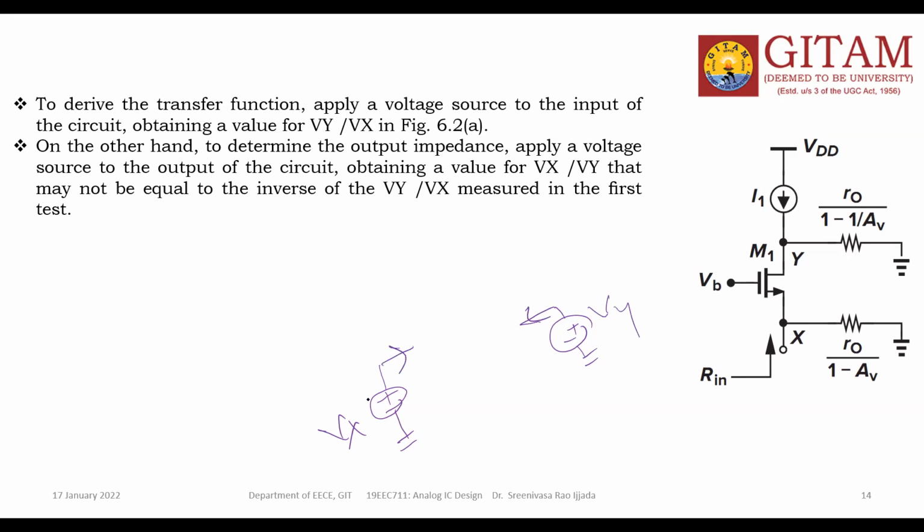That's it. Anytime you want to find input impedance and output impedance, you need to apply the voltage sources. Especially when you calculate the input impedance, you need not apply a voltage source if the input source may already be there. If not, apply one. But at the output side, to find the output impedance, definitely there should not be any voltage source. The only option is to apply a voltage source and find the current due to that voltage source. Then the ratio of that voltage to current is your output impedance.